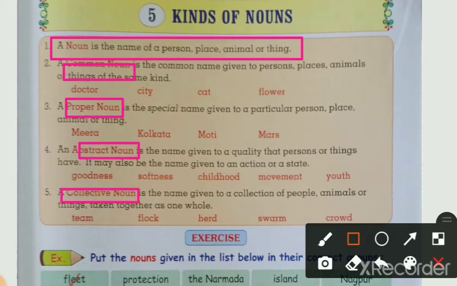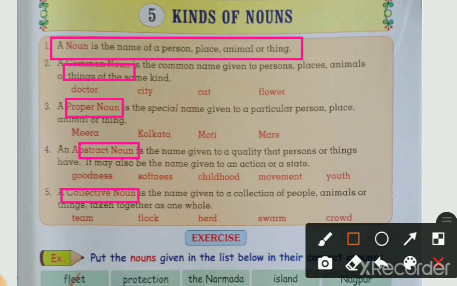The first is common noun, the second is proper noun, the third is abstract noun and the fourth is collective noun. We are going to see all the information about each type, so we will start from the first.